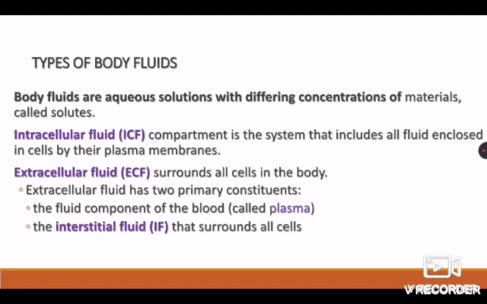What is intracellular fluid? The word intra means inside. Intracellular fluid compartment is a system that includes all fluid enclosed in cells by their plasma membranes. In simple terms, this is the fluid which is present inside the cell. Extracellular fluid. Extra means outside. Extracellular fluid surrounds all cells in the body. Extracellular fluid has two primary constituents: the fluid component of the blood called plasma and the interstitial fluid that surrounds the cells.